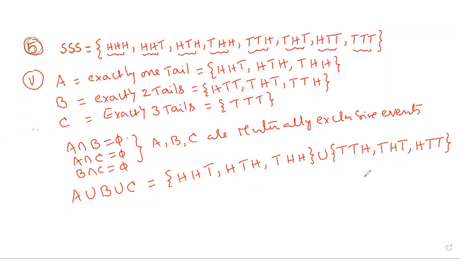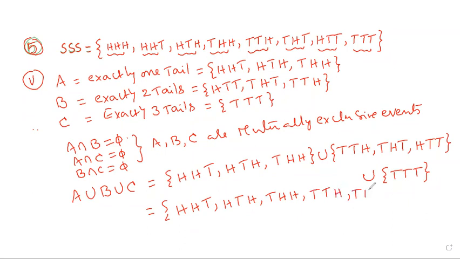And union, what is the third one, is three tails only. Now observe, union means everything, write down. HHT, HTH, THH. Next one also write down TTH, THT and HTT. Last one is TTT.